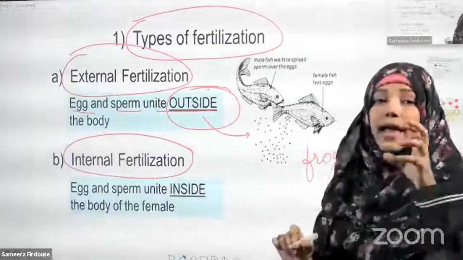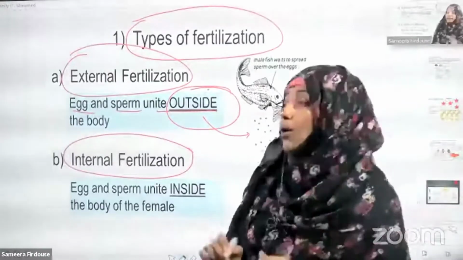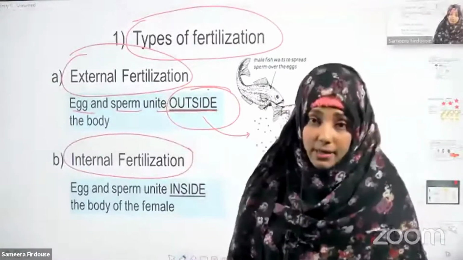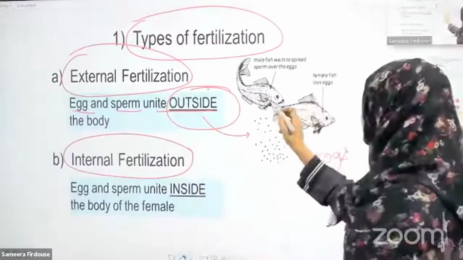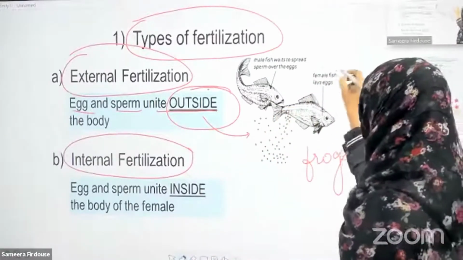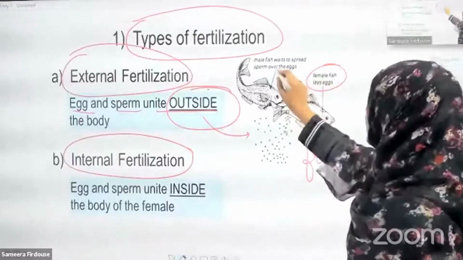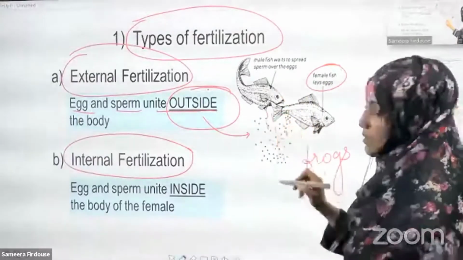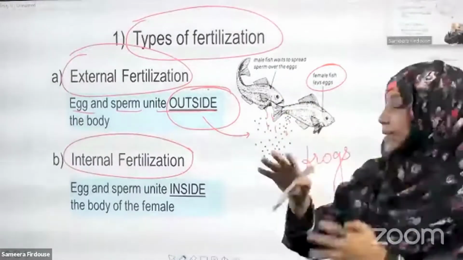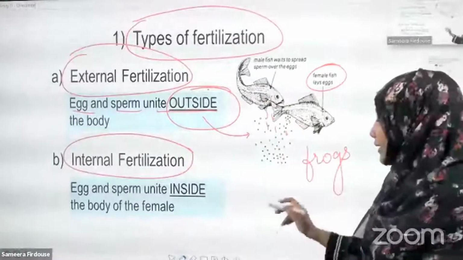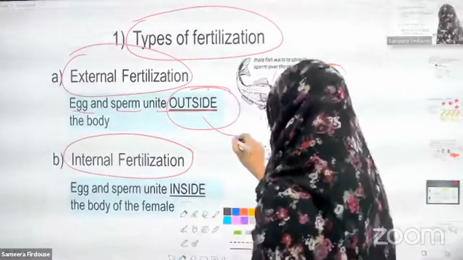So mostly aquatic organisms. In aquatic organisms, fertilization is external. External means you can see here the female fish is laying the eggs and the male fish is laying the sperms. So the sperms and egg unite in the water. Suppose this is the water here.